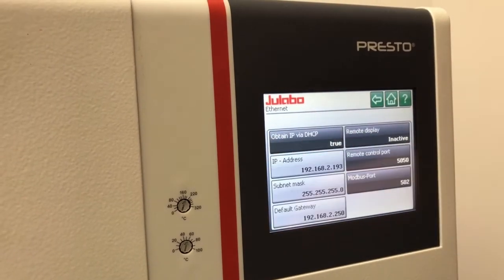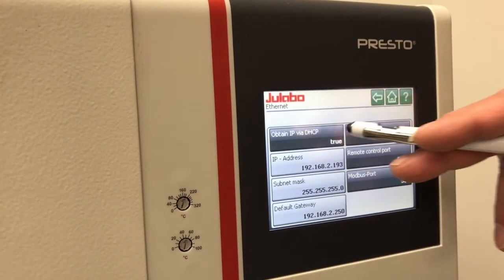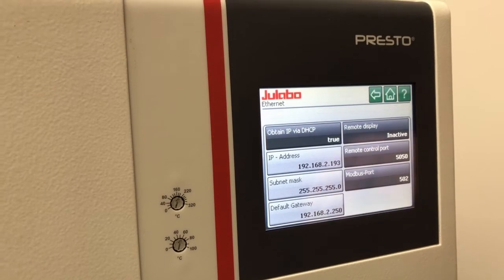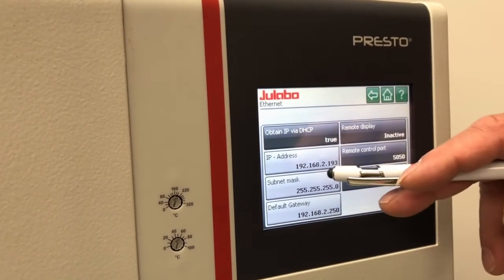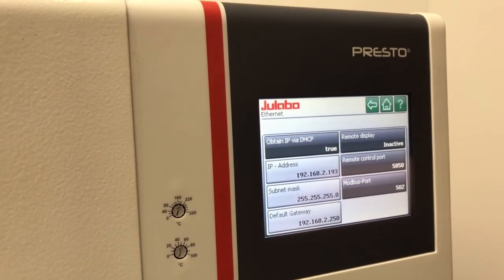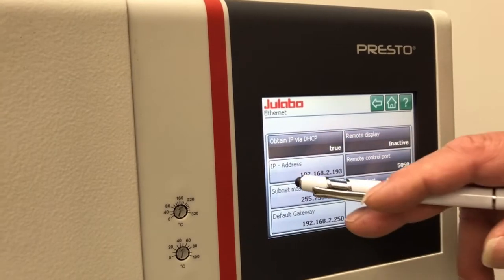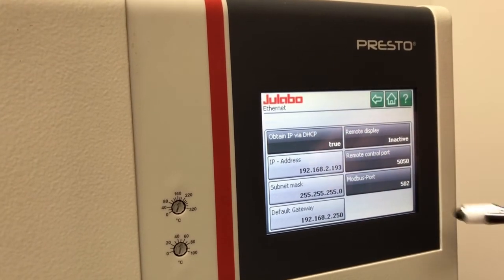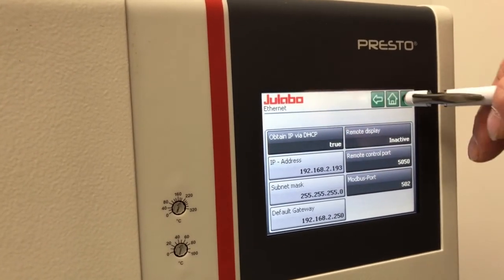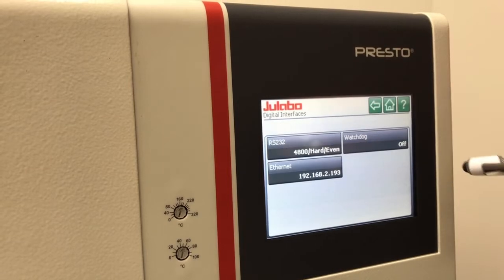The Ethernet, if you have the obtain IP address from your network activated, it will automatically give a network IP address that you would need to use in EasyTemp if you were using that to control this.